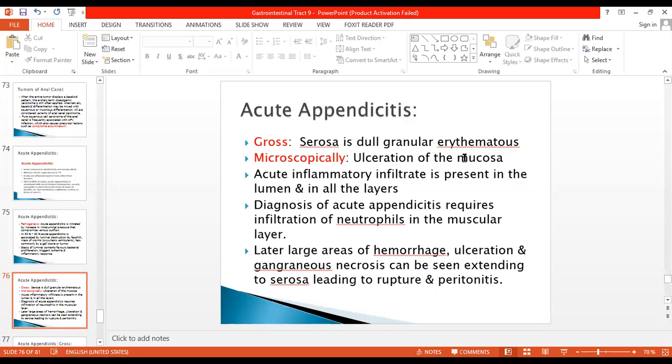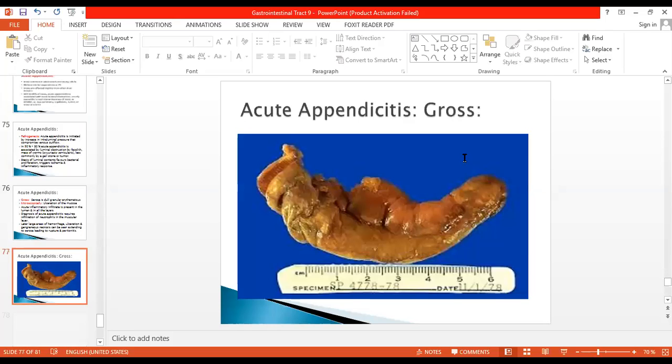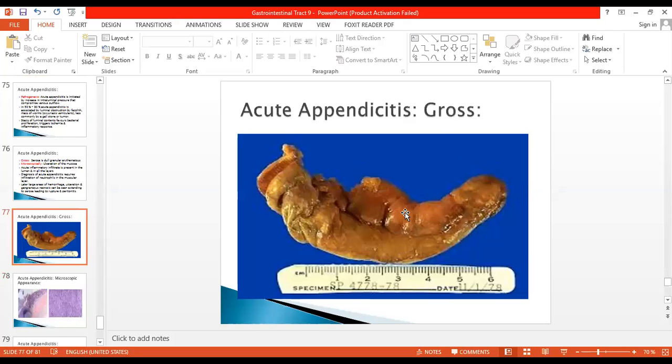So acute appendicitis is diagnosed when we see neutrophilic infiltrate within the muscular layer of the appendix. Later, large areas of hemorrhage, ulceration, and gangrenous necrosis can involve the serosa, and it can rupture and lead to peritonitis. As I've already told you, it is a surgical emergency, because if the appendix ruptures, it is going to spread the infection throughout the peritoneal cavity, leading to peritonitis. The patient can go into shock as well.